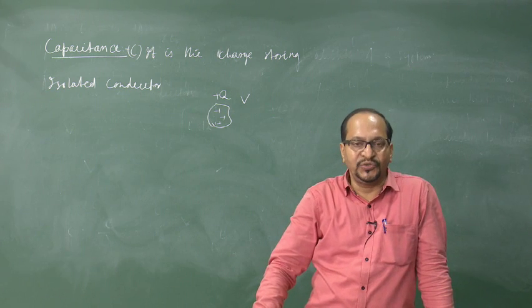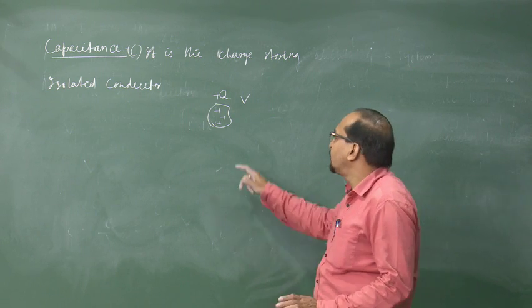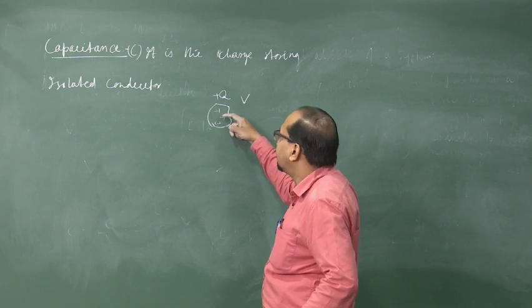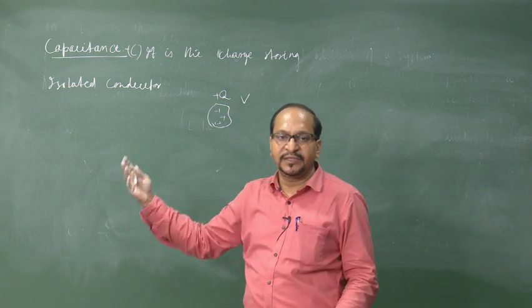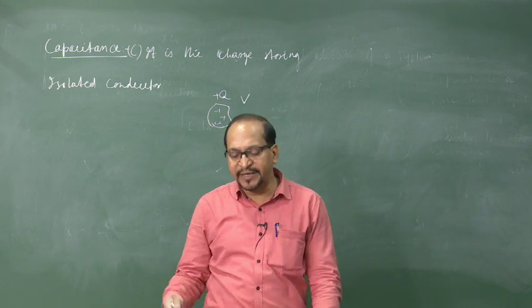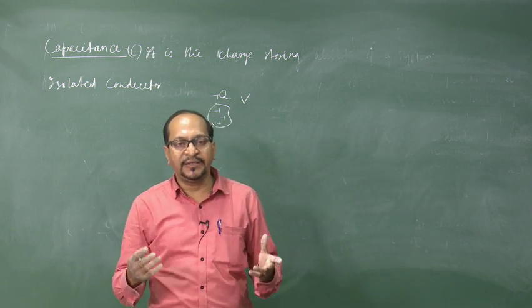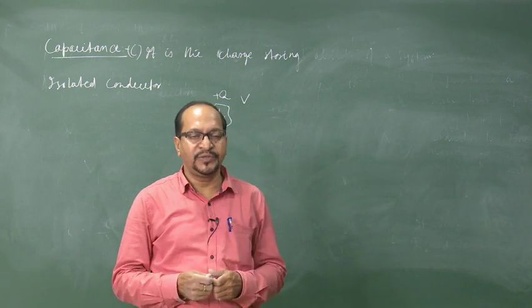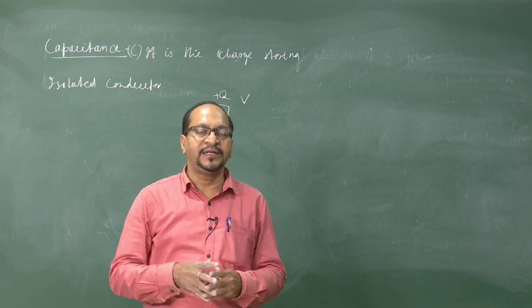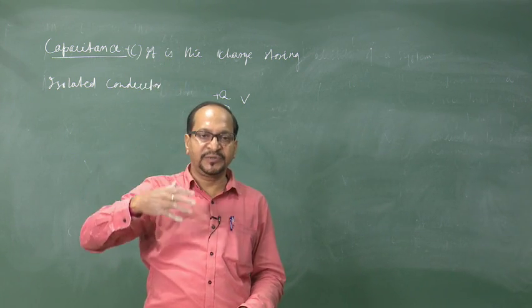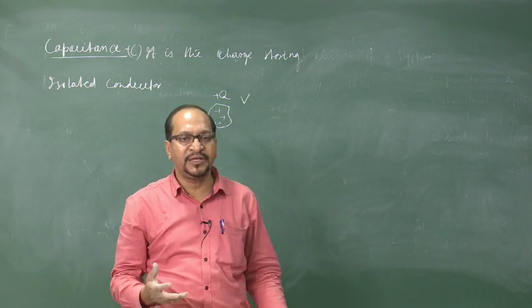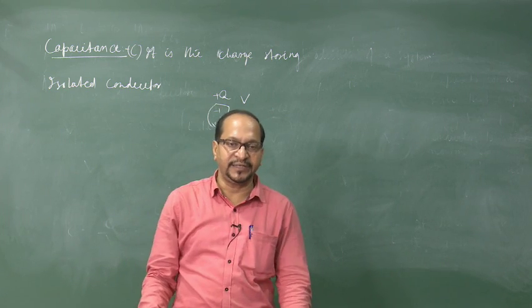When you increase the charge on the conductor, its potential gradually increases. It is like when we supply heat to a material, its temperature rises. Similarly, if we supply charge to a conductor, its potential rises.